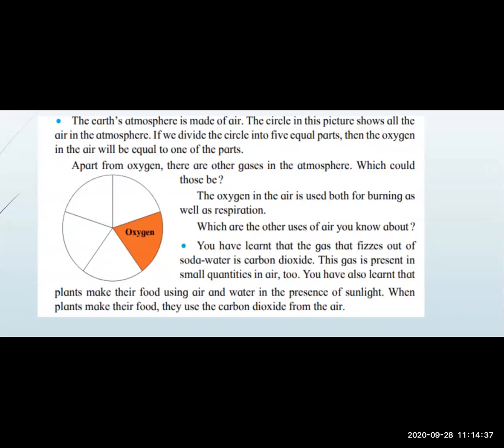Other gases are present in the atmosphere. और बहुत सारे gases हैं atmosphere में present हैं. Which could those be? The oxygen in the air is used both for burning as well as respiration. Respiration means what, children? सांस लेने में. Okay. Which are the other uses of air you know about?